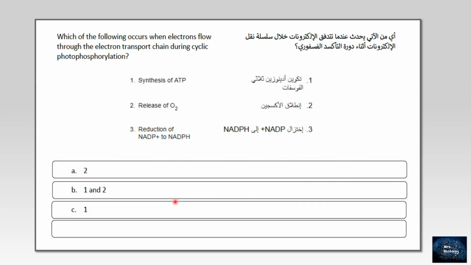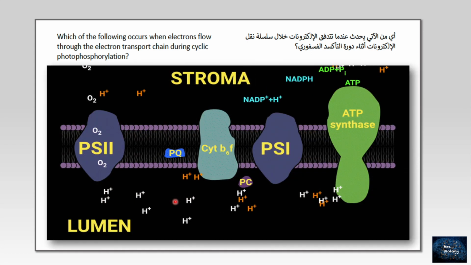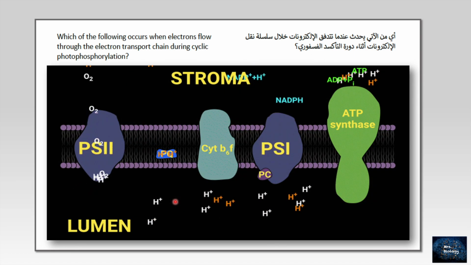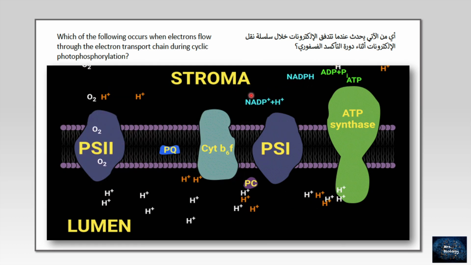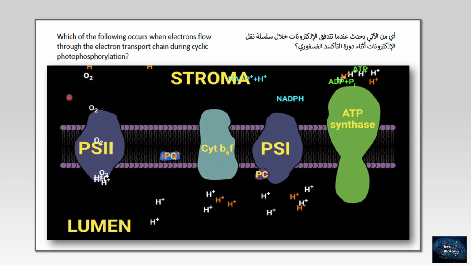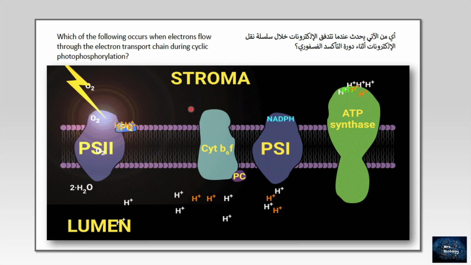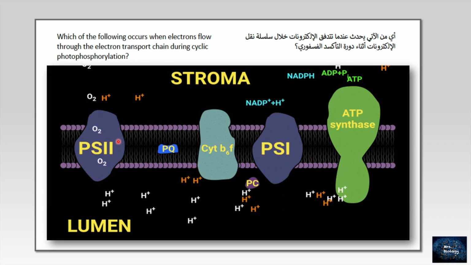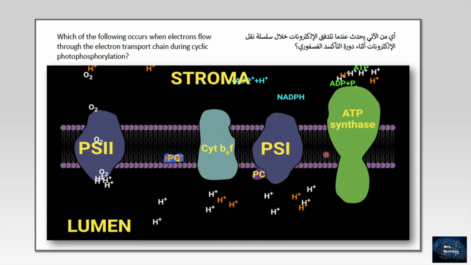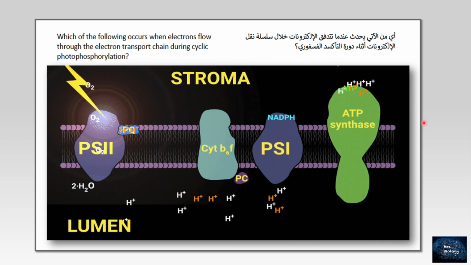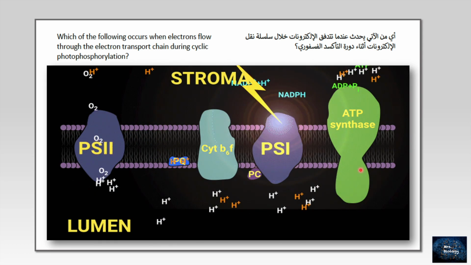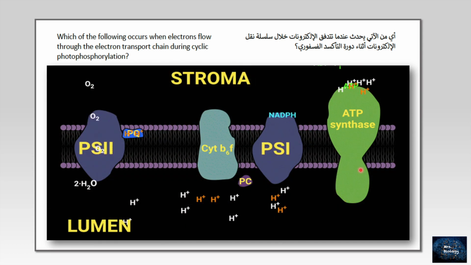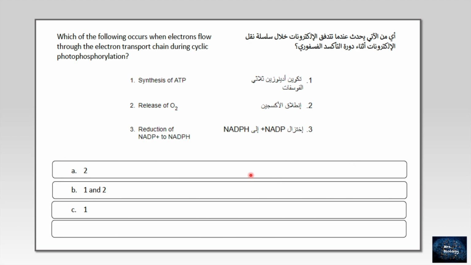I think another figure and animation will make it more clear. Again, this is the electron transport chain in the thylakoid membrane. As you see here, the stroma, and these are the photons, the energy gained from the sunlight. Here, the photosystem 2, photosystem 1, the cytochrome, and the major thing that will make the ATP synthase enzyme. So, if we want to answer this question, sure we will go with the first option.